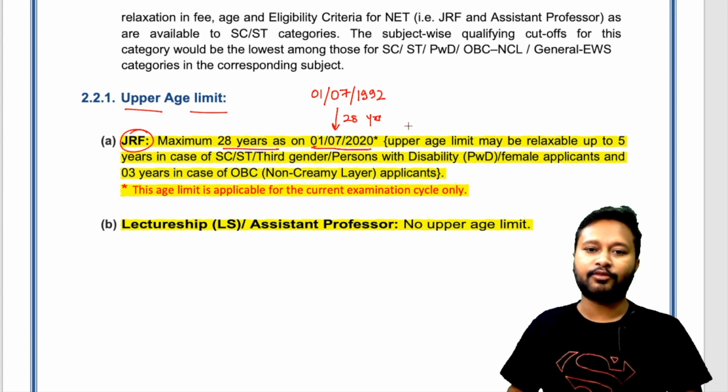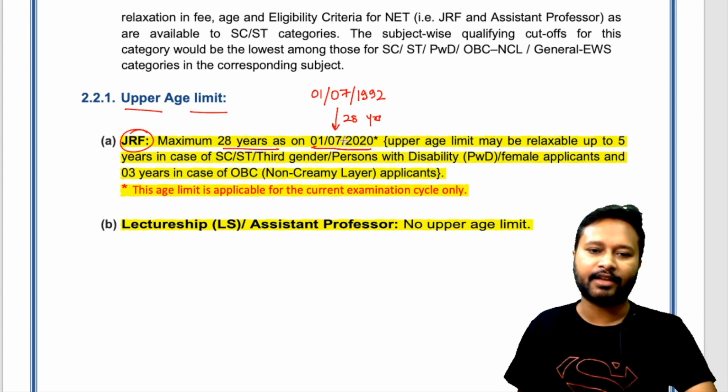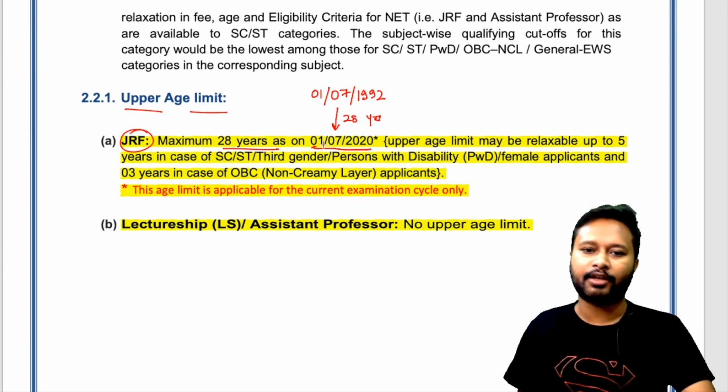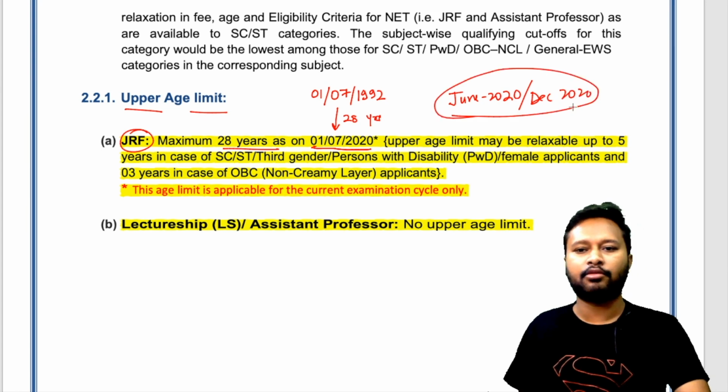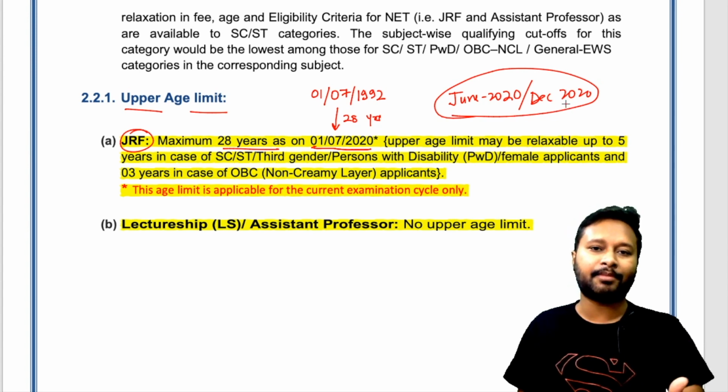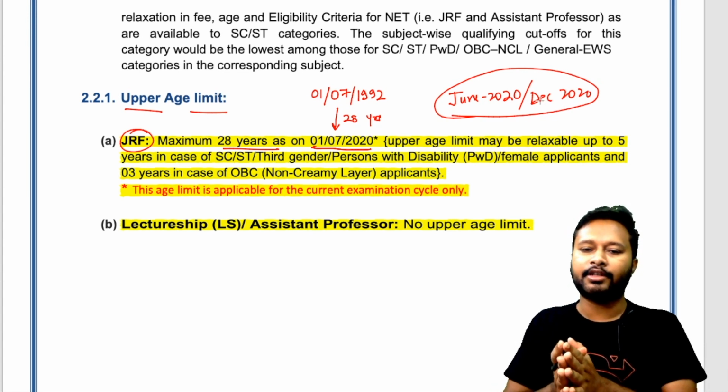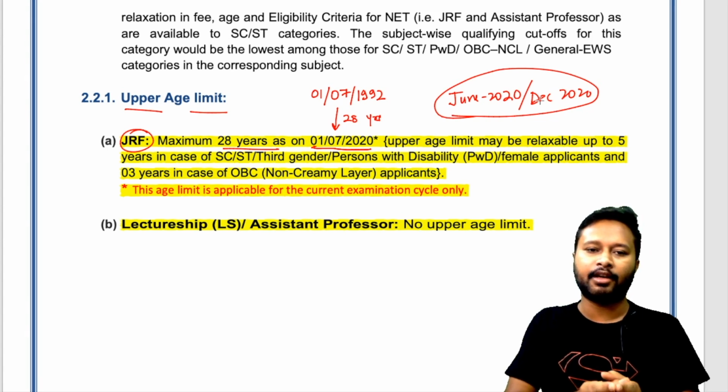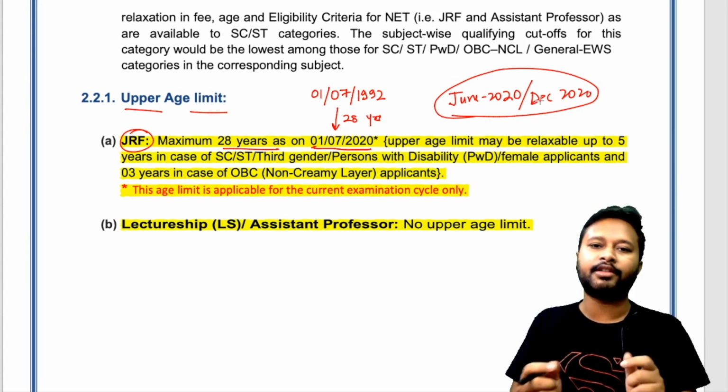Technically they have given you an age relaxation. They have written that if you are completing 28 years on this date, then you are eligible to apply. This is basically the eligibility criteria of the June 2020 or December 2020 exam. They have kept the eligibility to the December 2020 exam itself, so that a person who is applying does not fall out of this age limit, and it should not be an injustice to that person, right?